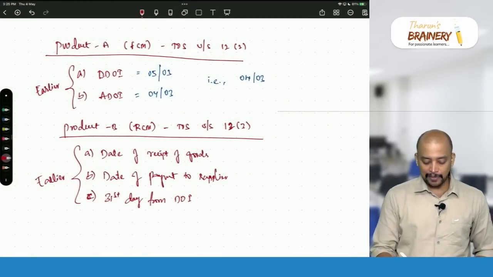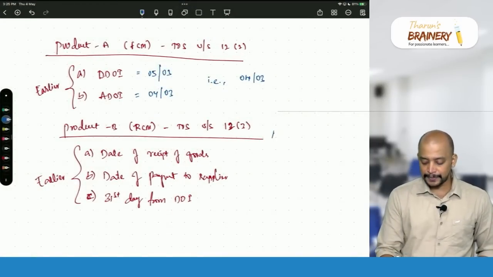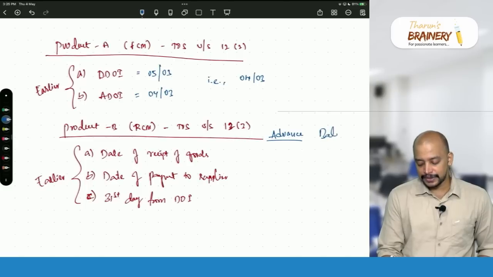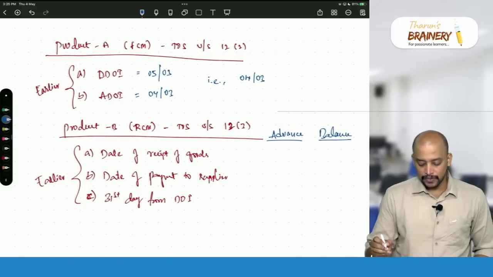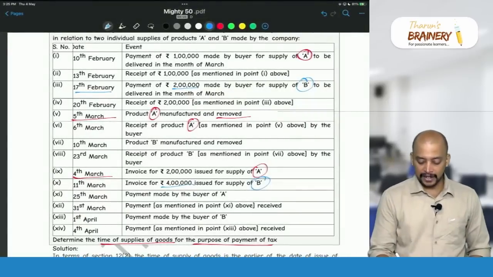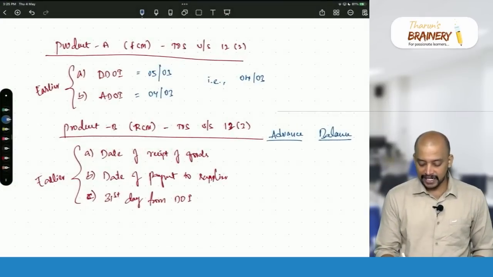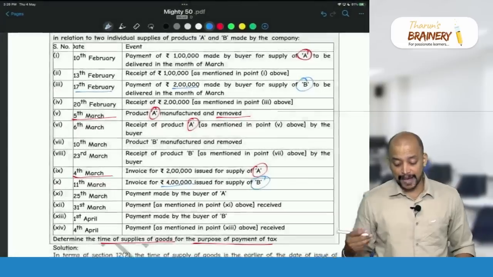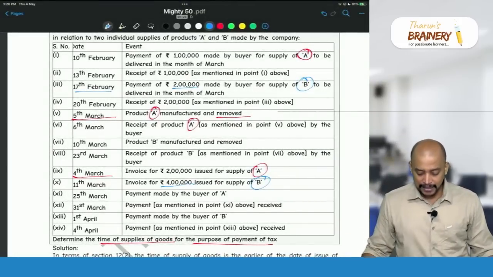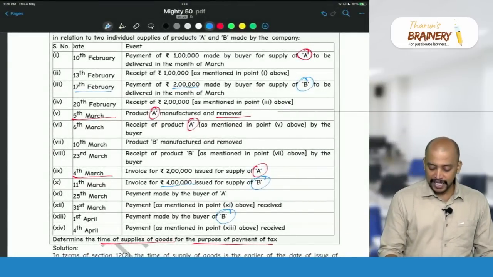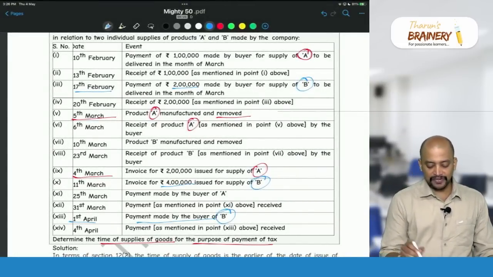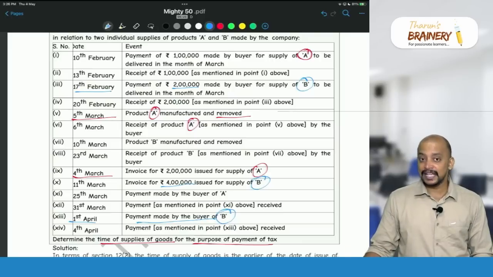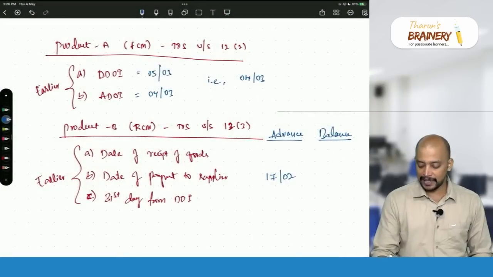For the advance of 2 lakhs, what is the date of payment to the supplier? 2 lakhs is paid on 17th February as advance. Then what is the date on which the balance amount is paid? For product B, payment made by the buyer on 1st April. So that will be the balance amount, and 1st April will be taken.